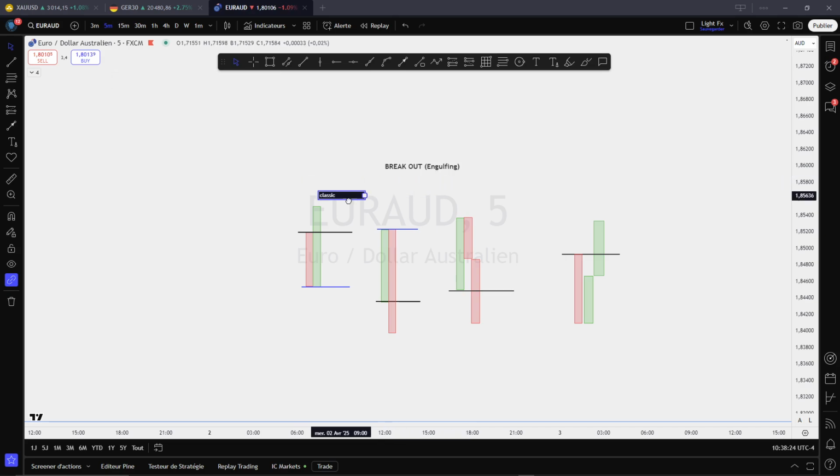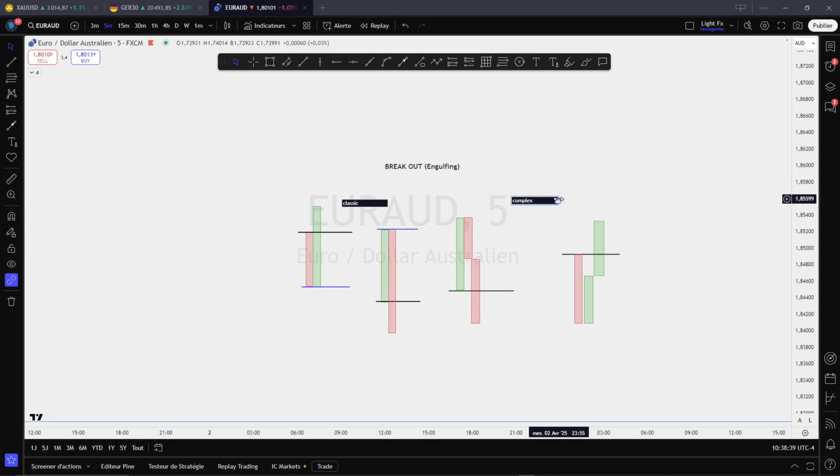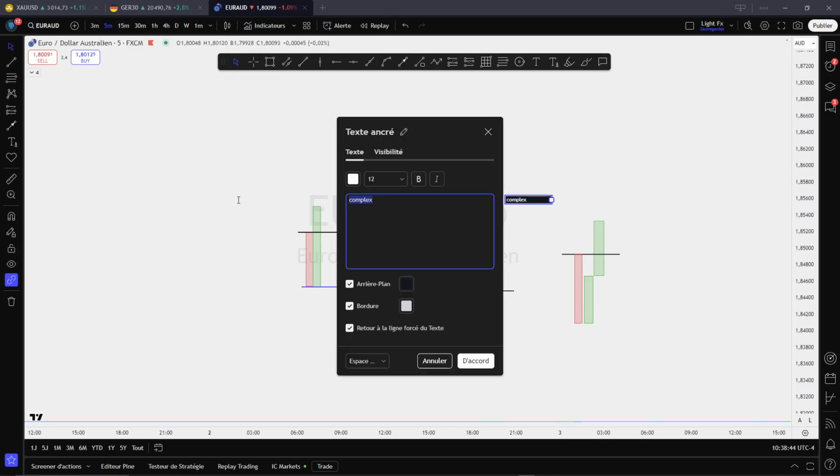I hope you see it here. You have the classic and you have the complex formation of engulfment. You have the complex one and you have the simple one. The simple one is 2 candles. The complex one is 2 or more, but sometimes I just stop at 3. Okay, 2 or 3 or more.